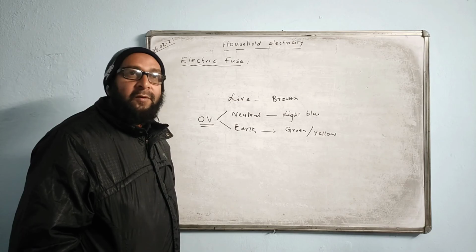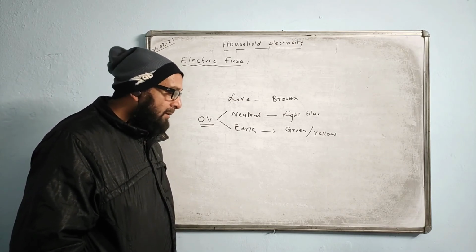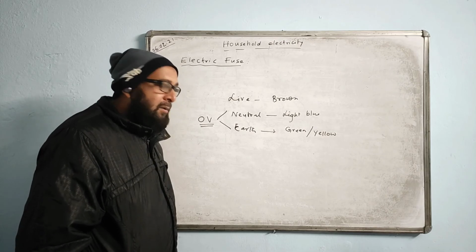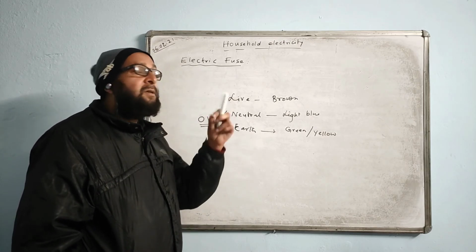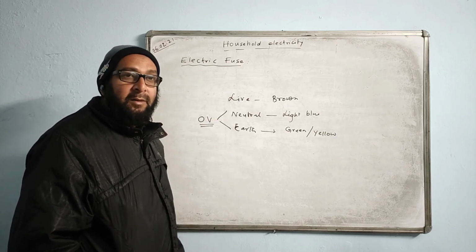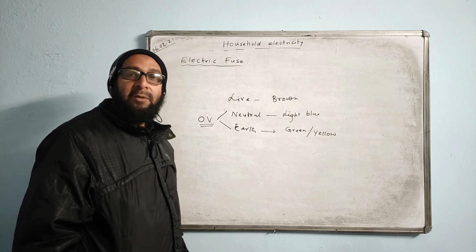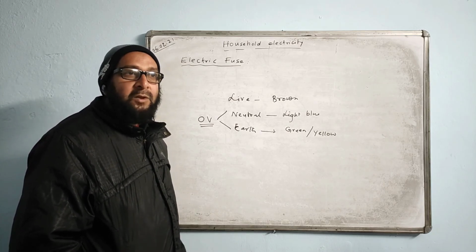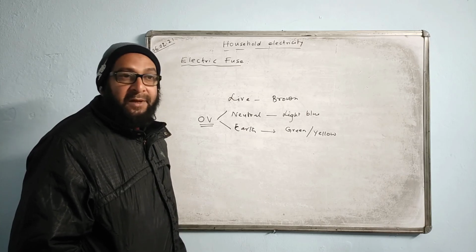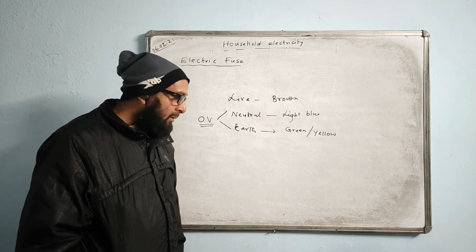What is the value of common voltage of supply in India? 220 volt, 220 volt AC. Supply voltage is always AC, alternating current. And its frequency value is 50 Hertz. From the power stations, 220 volt is released at 50 Hertz frequency. Just keep in mind.